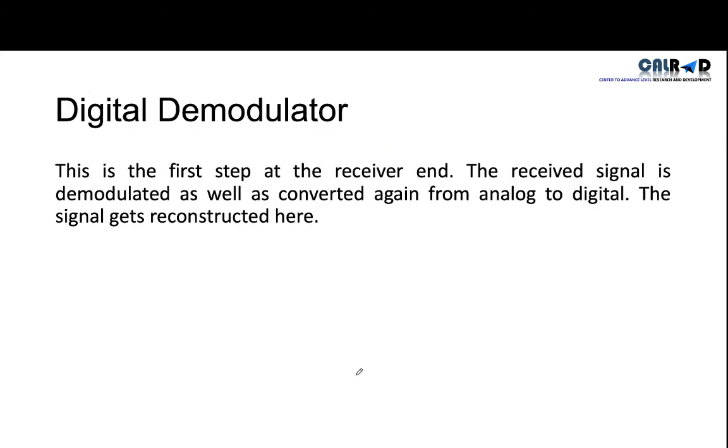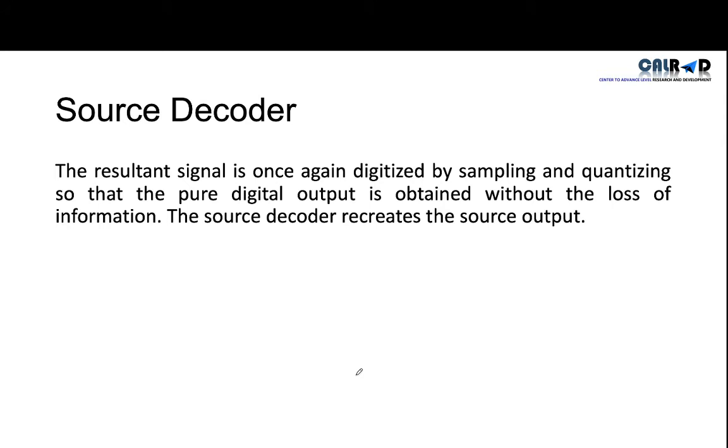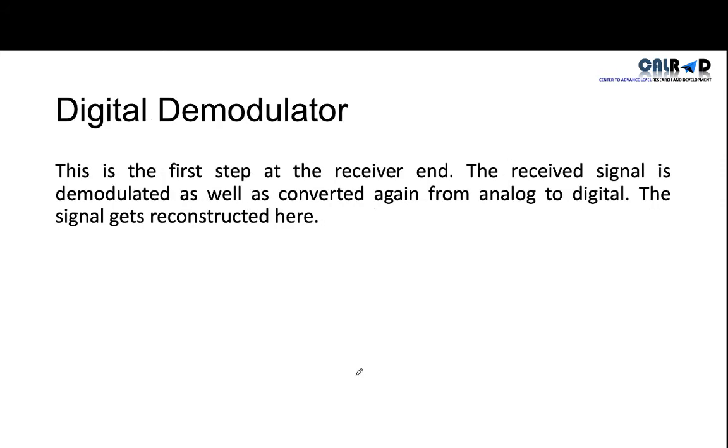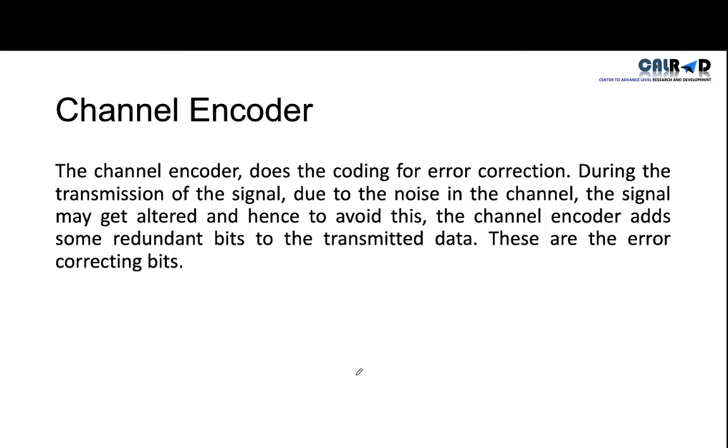What is the source decoder? The resultant signal is once again digitalized by sampling and quantizing, so that the pure digital output is obtained without the loss of information. The source decoder recreates the source output. This is the source decoder. Do you remember the encoder? What was the work of the encoder? The channel encoder does the coding for error correction. During the transmission of the signal, it may be altered due to noise, and the channel encoder adds some redundancy to avoid this.